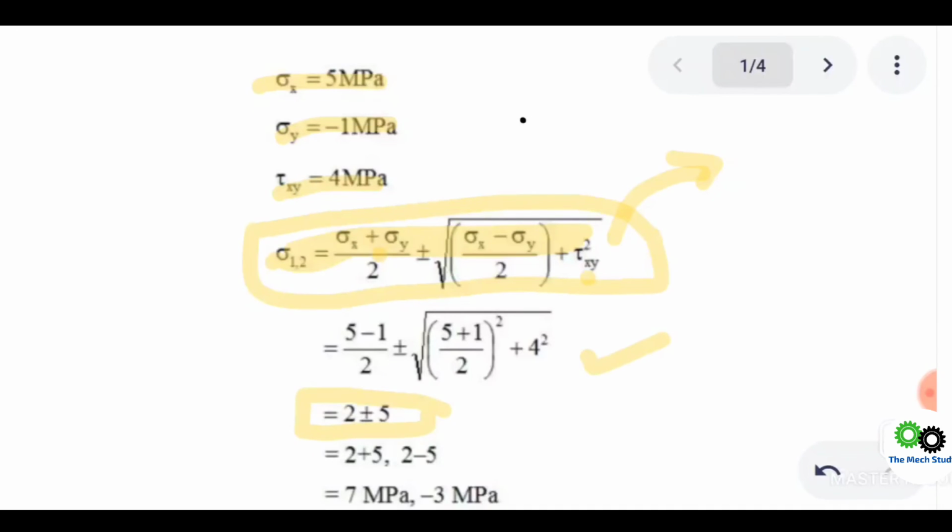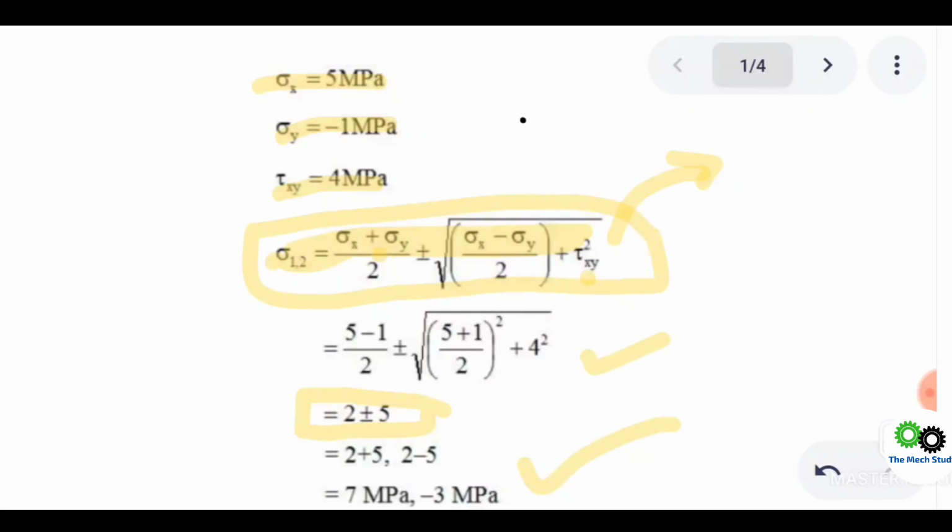The plus minus indicates there are two principal stresses: sigma 1, the maximum, considering the plus sign, and sigma 2, considering the minus sign. If you solve both, you get 7 MPa for sigma 1, and for sigma 2 we get minus 3 MPa. That is the final answer.